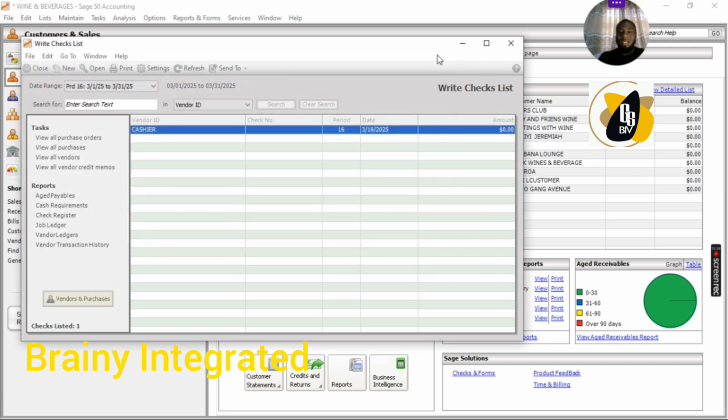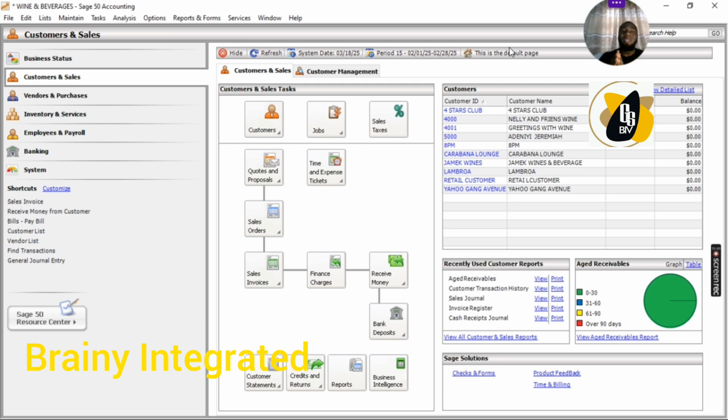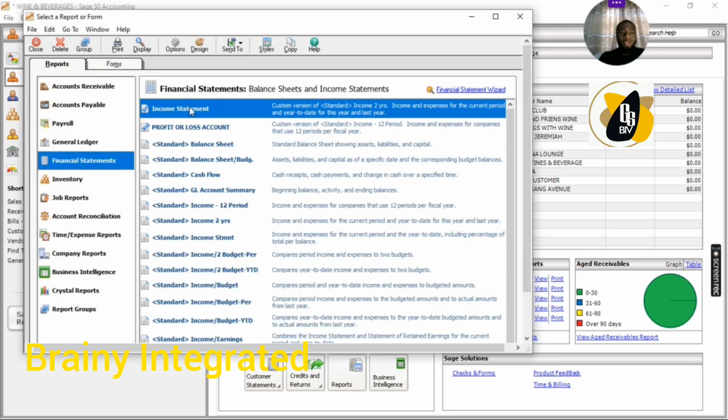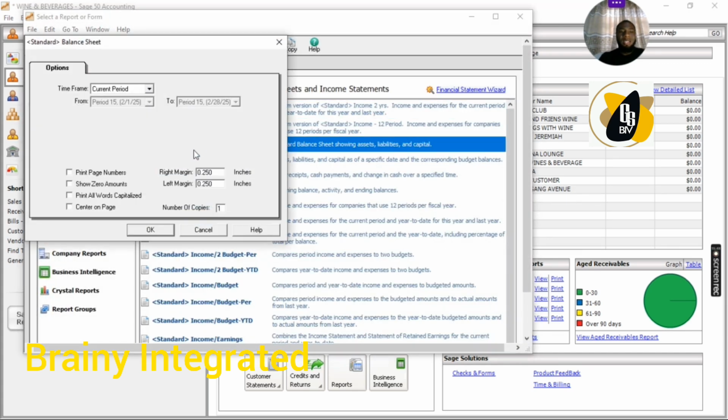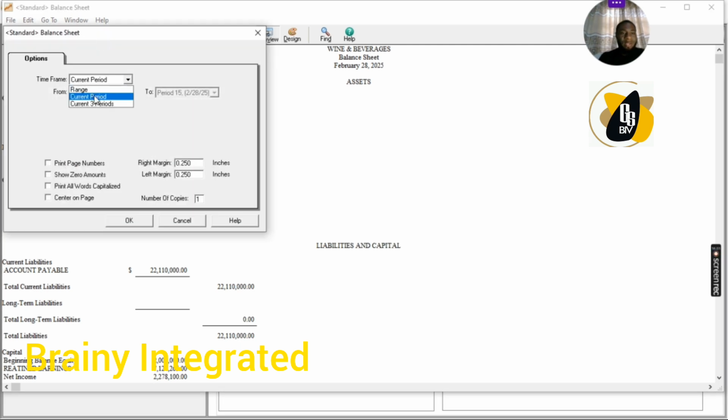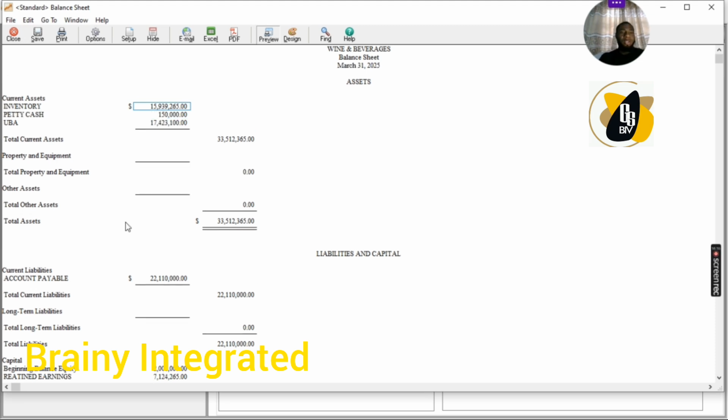Now that we have saved this payment, something has happened. The petty cash account has increased. So if you go to your statement of financial position, you would see that the petty cash must have increased by 150,000. Let me see, these are as at February. Let me see as at March, right? As at March, you would see that the petty cash account would have increased by 150k. Can you see that the petty cash account is now 150,000?